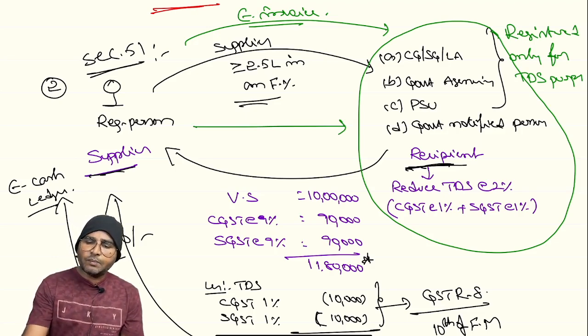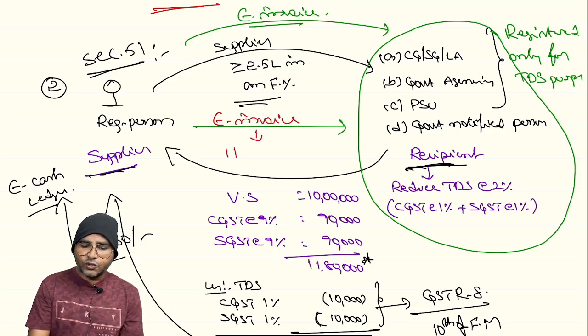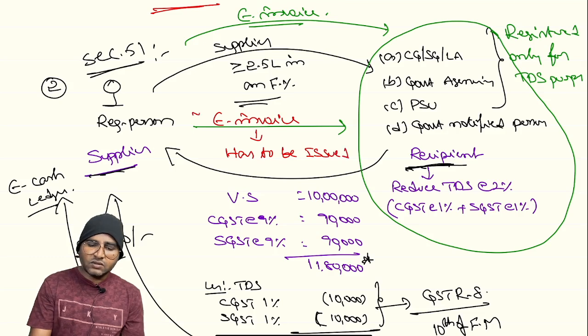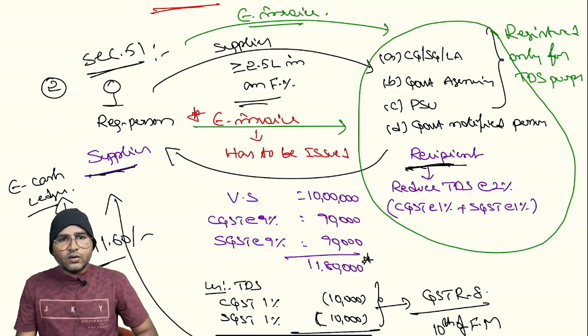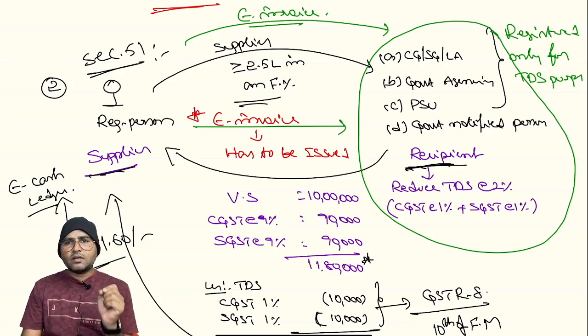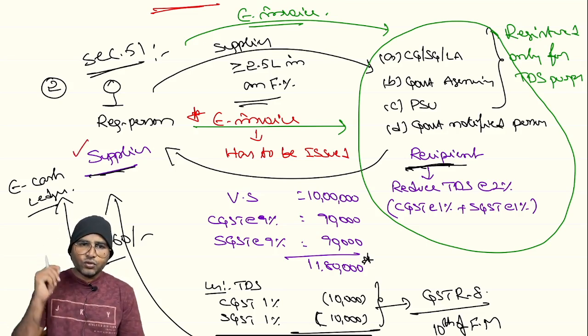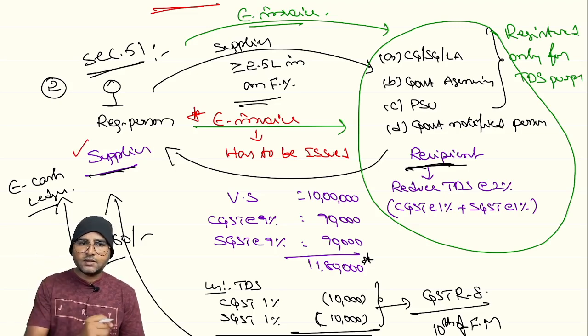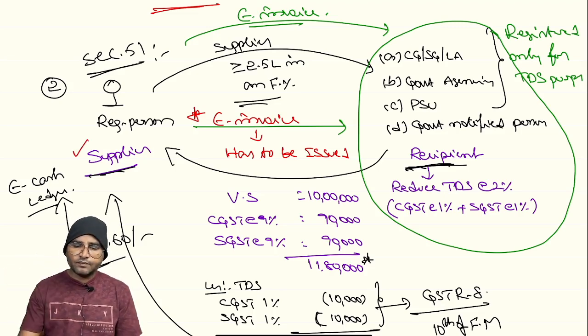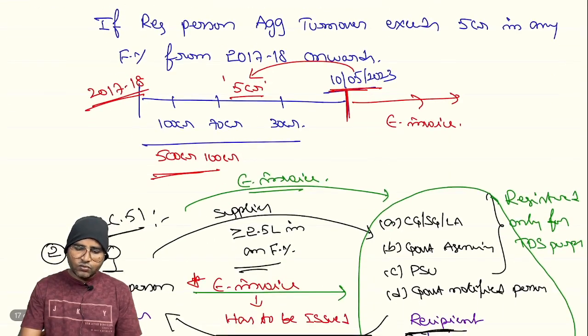right? Now the department has given a clarification that e-invoice has to be issued. Now this is the clarification. Are you clear? Where a registered person is making supplies to the CG, SG, local authority, government agency, public sector undertaking, or government notified persons who are registered for reducing of the TDS, even in such a situation, it is the responsibility of the supplier to issue e-invoice, if liable for issue of e-invoice. Are you clear with this? So this is the second situation.